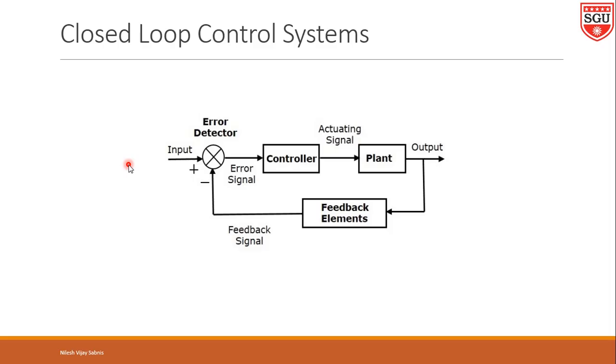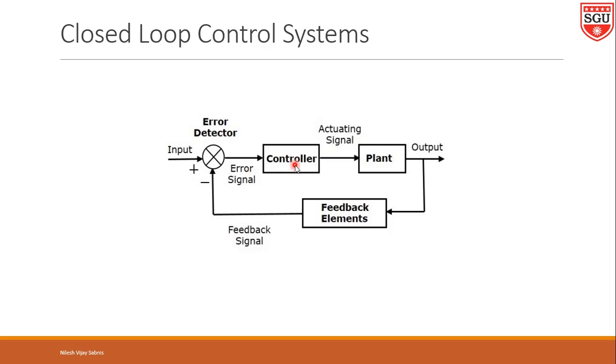Let us say we keep the room temperature at 25 degree Celsius. In this system, there is an input. That input is nothing but the desired temperature. That desired temperature is given through the error detector. We will come back to that error detector later. That desired temperature is given to the controller.